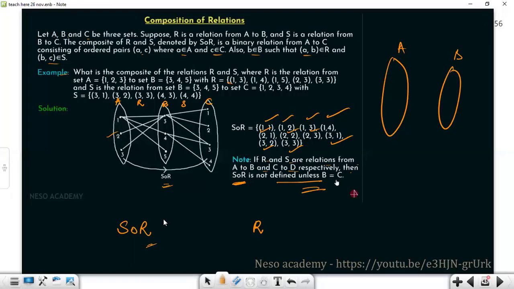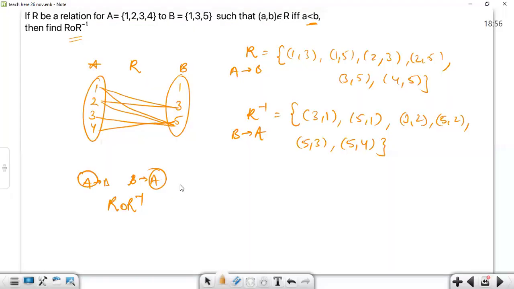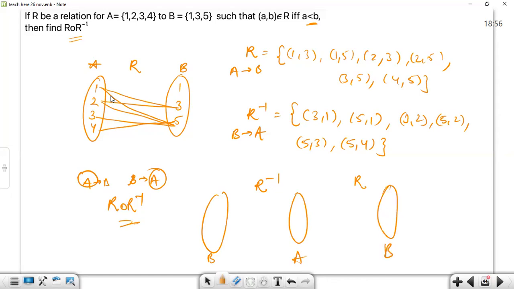Going back, when S o R, R was a relation from A to B and S was a relation from B to C, so these two sets must be equal. And here also, are they equal? Yes, they are equal, so we'll be able to find it. For finding R o R inverse, we'll map out R inverse first, which is from set B to set A, and then we will write the R from A to B. So let's take help from here and save our time.